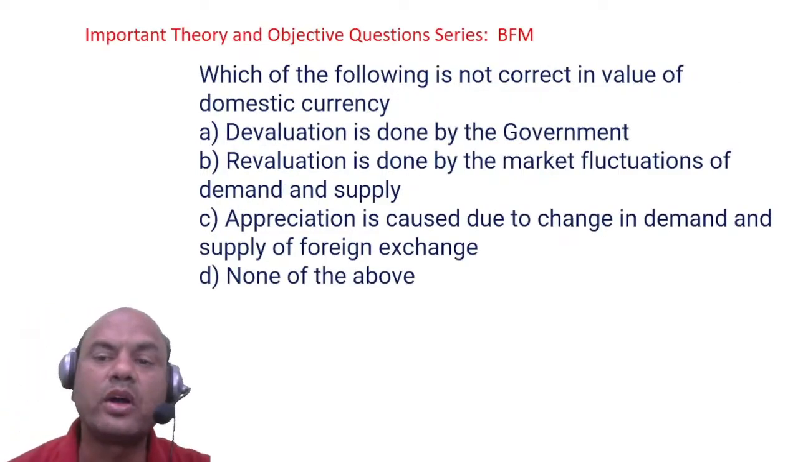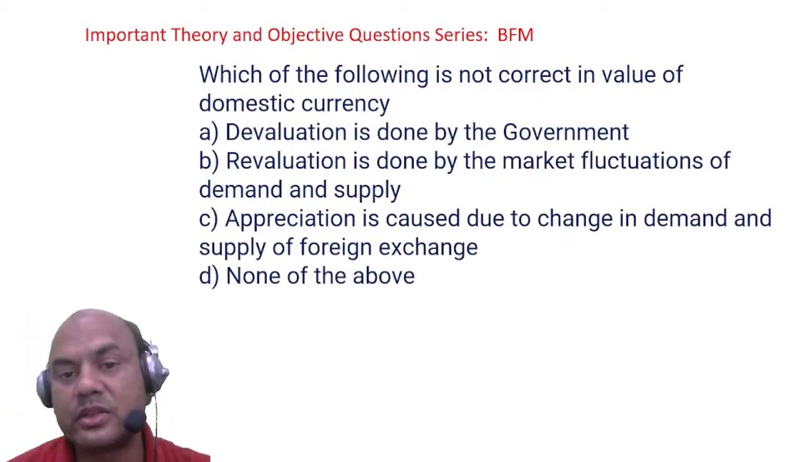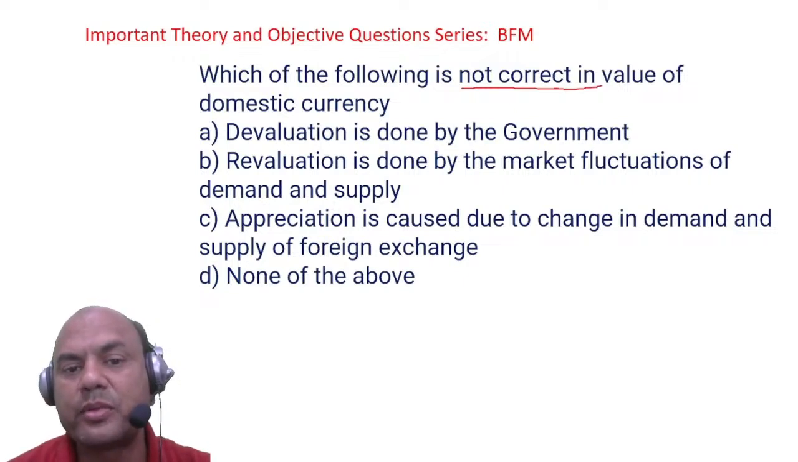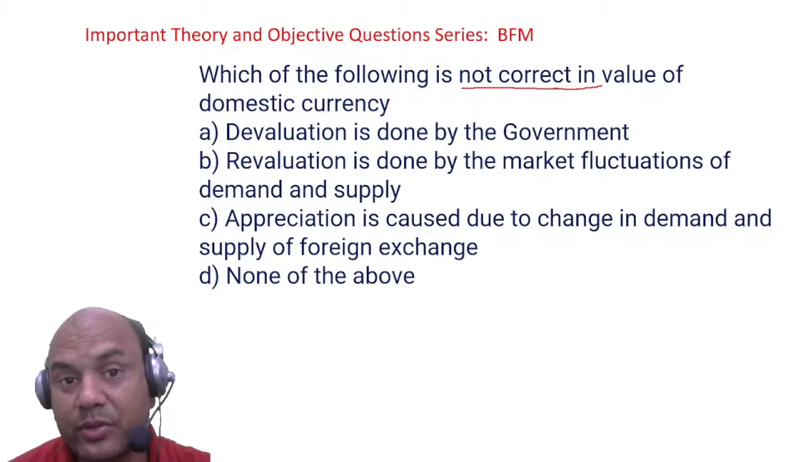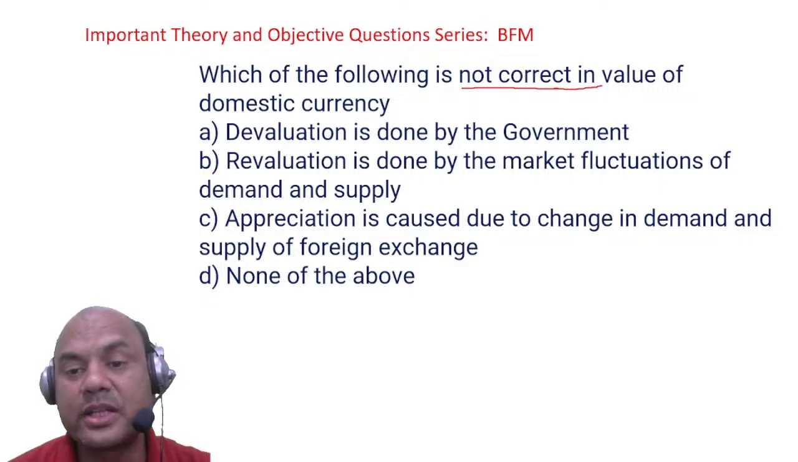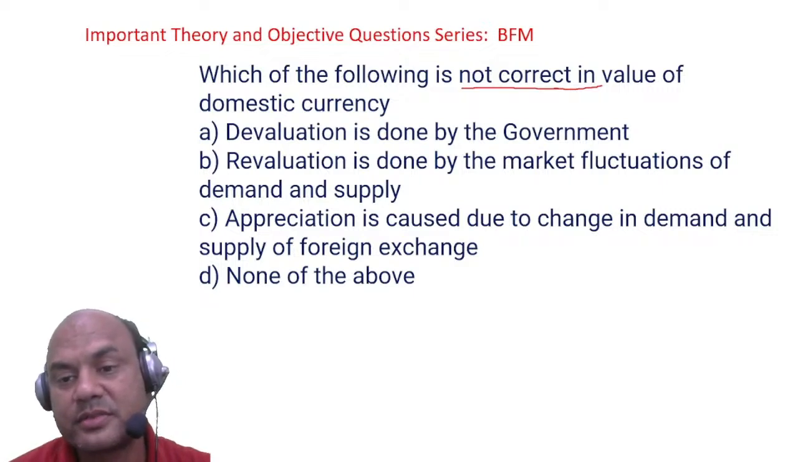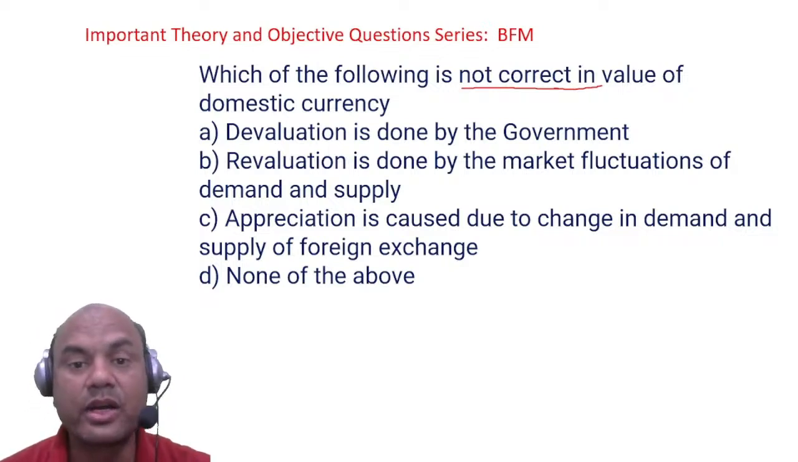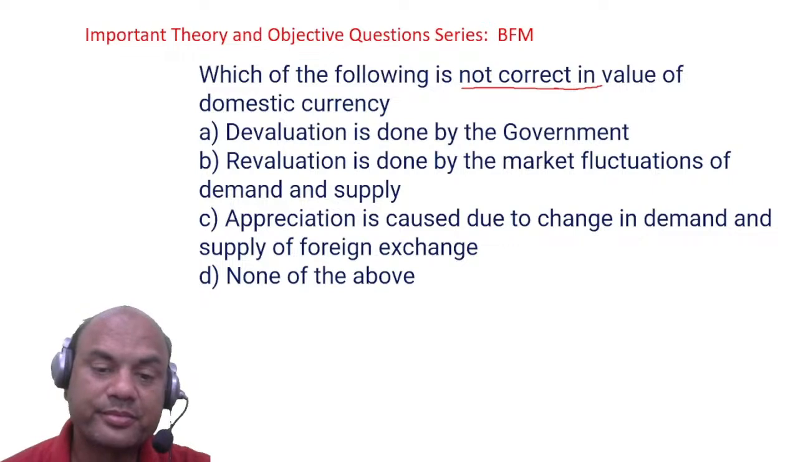Which of the following is not the correct value of the domestic currency? Not correct. Which of the following is not correct in value of the domestic currency? Devaluation is done by the government. Just now I told you. Revaluation is done by the market fluctuations. Appreciation is caused by the change in demand and supply. And none of the above. Not correct. Think over it again.